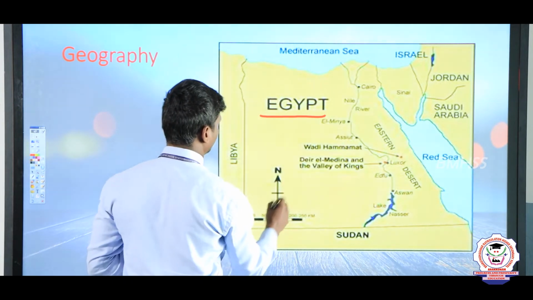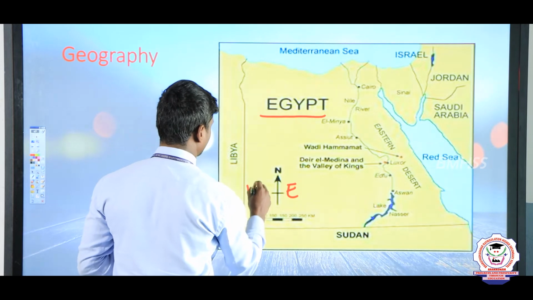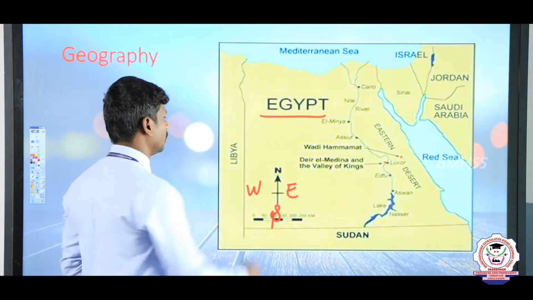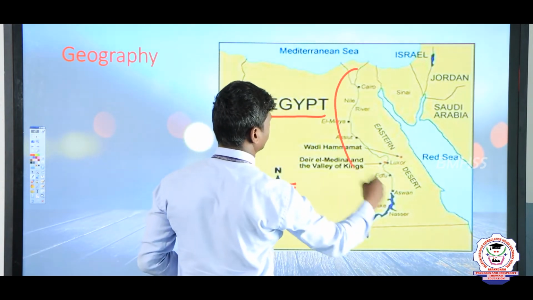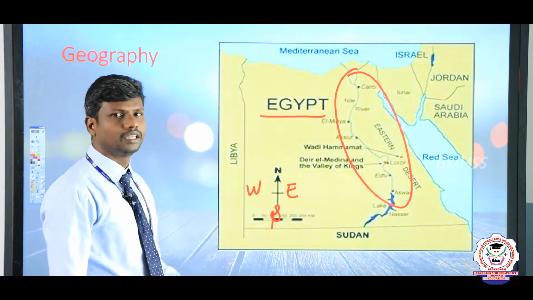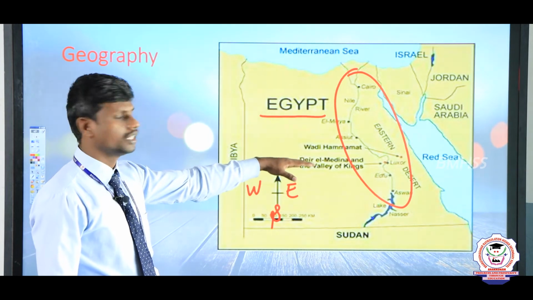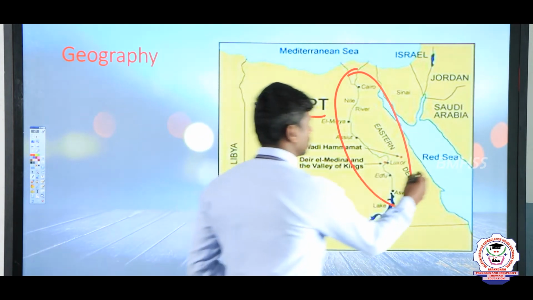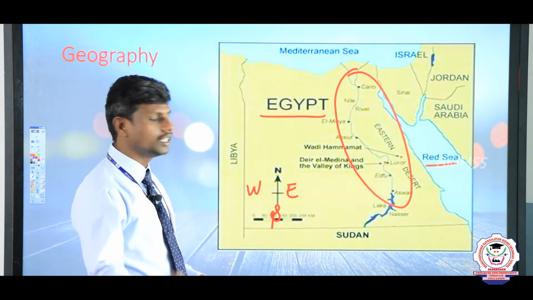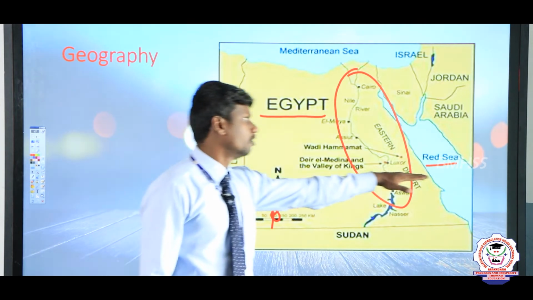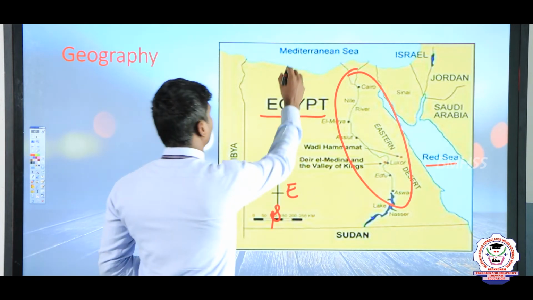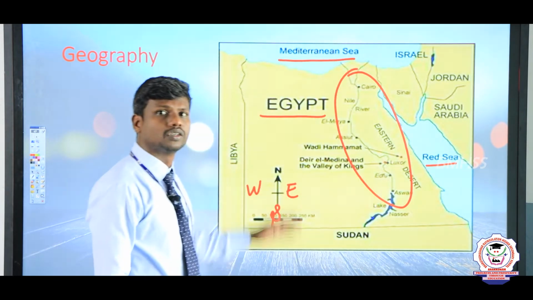We know that this is north and east, west, south. So, Egypt is located on the northeastern side of the African continent, and very particularly the Egyptian civilization flourished close to the Red Sea. So, the Red Sea is on the eastern side of the Egyptian civilization. The north side of the Egyptian civilization is covered by the Mediterranean Sea. So, these are the ones.